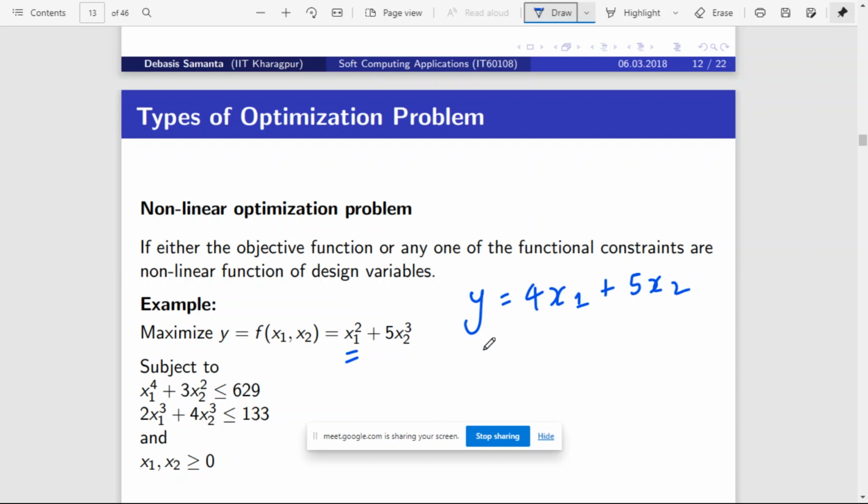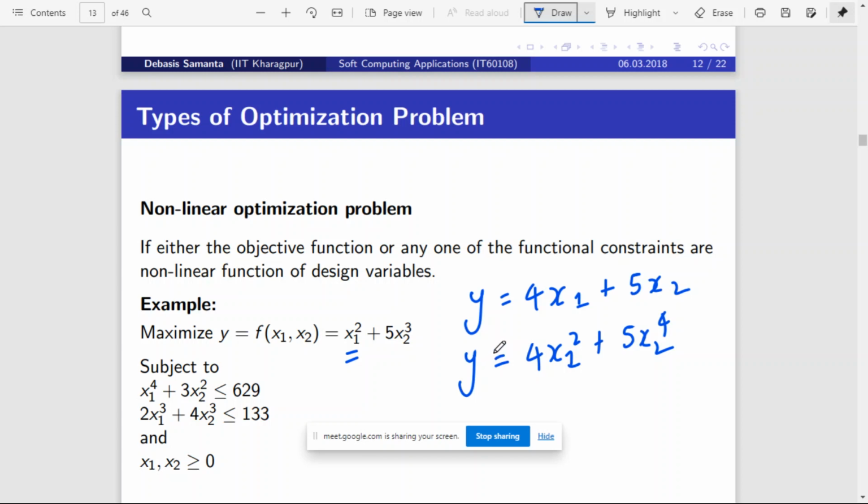So if I give something like this, y is equal to 4x1 square plus 5x2 to the power 4, what category is this? Is this linear or non-linear? What about others? You can speak out or type in the chat.